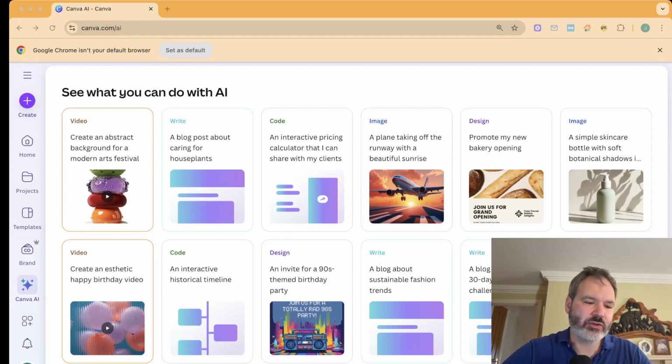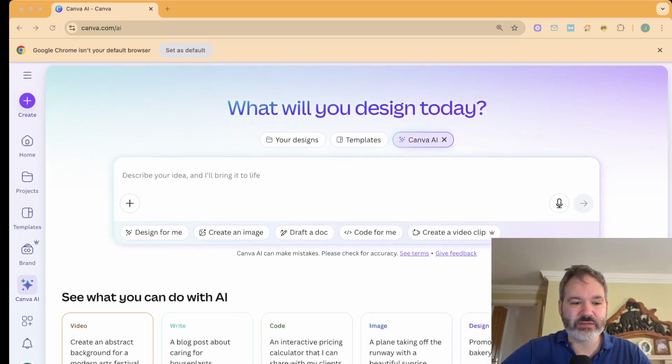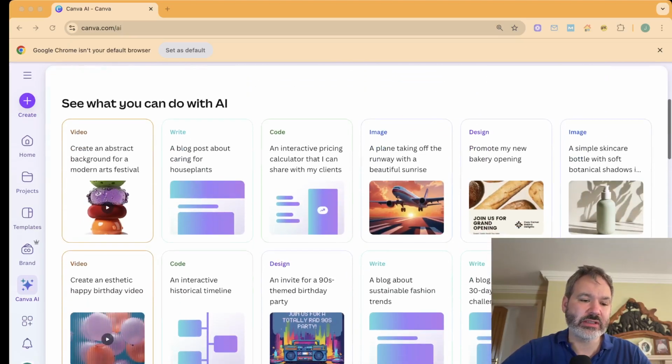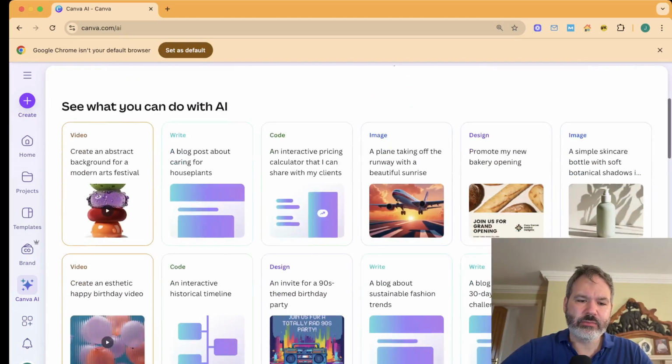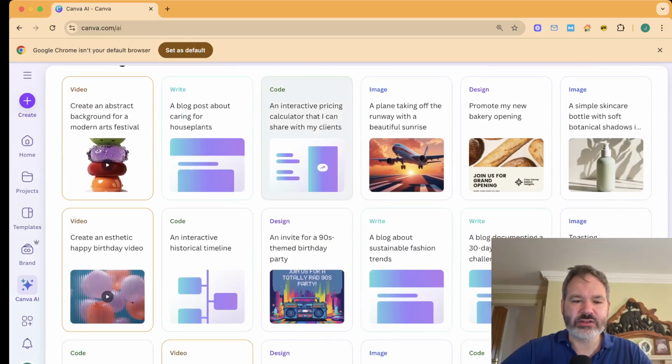Just by the way, in case you're wondering, I got here, but this is Canva AI, and then this is sort of all the options you have, and really, it's just incredible. I do have a paid plan on Canva, so I'm not sure if this is only on the paid plan or not, but I mean, it's worth it. Okay, so let's go. Let's try this. I want to try this interactive pricing calculator. I don't actually have a B2B business, but I've had one in the past, and I just want to see what I can do. I might make some stuff up, but let's just see what I can offer.